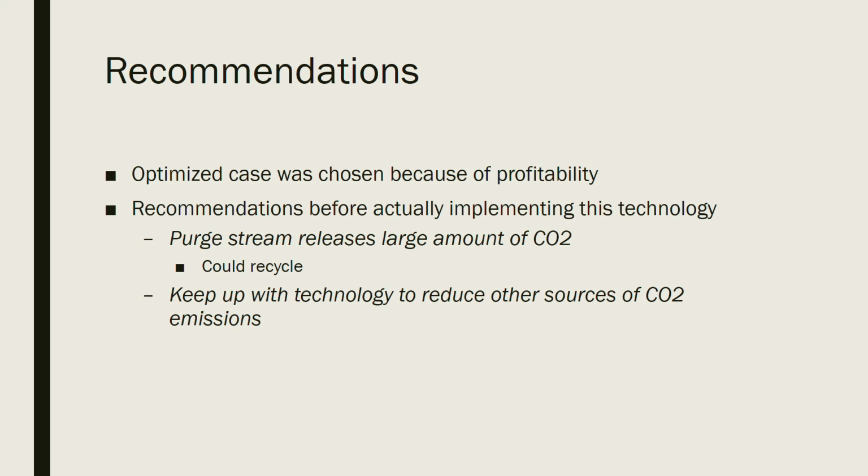Though most of the factors indicate that the optimized syngas case affects the environment more negatively, the root cause of this is known. The purge stream is the major contributor to the amount of CO2 emissions in this process, and it could have been recycled. This would decrease both the global warming and smog potential factors and could make the process even more green. An analysis with this addition to the process should be performed before this process is incorporated into industry. Also, as always, being informed of new technology to reduce emissions can help benefit this process.